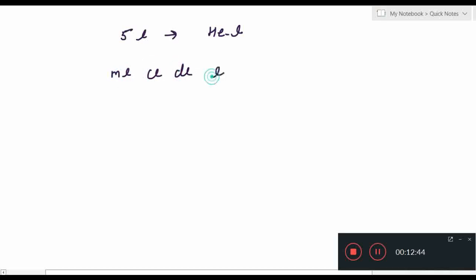One more. Let's suppose we are having 5 liter and we want to convert this in hectoliter. Okay, so the rule is very easy. Milli, centi, deci, liter, deca, hecto, and in the last kiloliter. Understood? Okay, now as you can see, we have to convert liter to hectoliter.